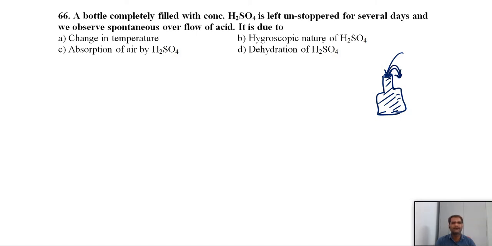It overflows due to the hygroscopic nature of H2SO4, not the dehydrating nature. Dehydration means removing water. Anyhow, it has the dehydrating property, but in this particular case it is due to the absorption of moisture from the atmosphere, which we call hygroscopic nature. So option B is correct.